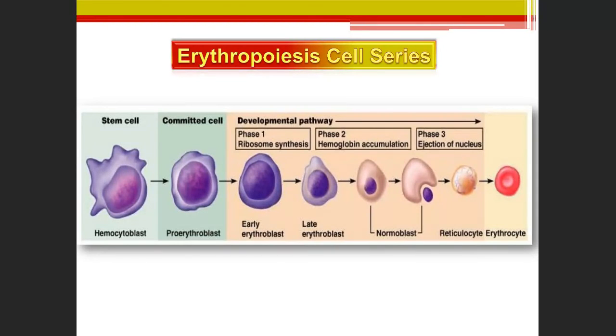So stem cell is committed cell of proerythroblast, then phase 1, pre-erythroblast, late erythroblast, normoblast, reticulocyte or erythrocyte. So this is for your knowledge, you should know the process of erythropoiesis. Erythropoiesis means synthesis of red blood cells. So from stem cells, we go up till here.